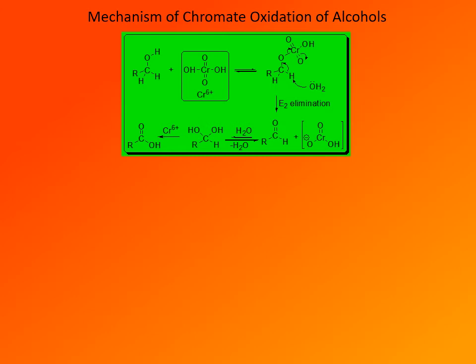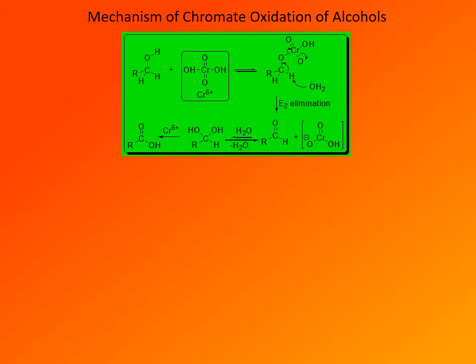A base such as water picks up a proton from the carbon attached to oxygen. That results in an electron pair that the carbon used to share with a proton. That electron pair now forms a carbon-oxygen pi bond and results in breaking of the oxygen-chromium bond. So the resulting species is a carbonyl compound. In the case of a primary alcohol, that's an aldehyde, and in aqueous solution, an aldehyde is at equilibrium with its hydrate. The hydrate is this compound that has two hydroxyl groups on one carbon, what we call a geminal diol.